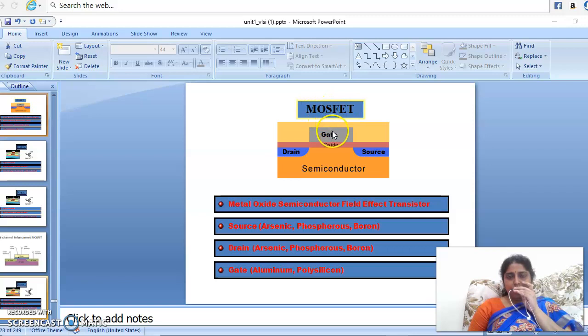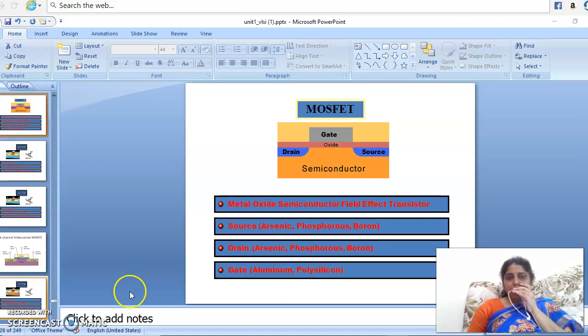Because the gate was formed by metal previously, but as polysilicon has many benefits when compared to metal, we are using polysilicon nowadays for the gate. But the name is the same, MOSFET. Polysilicon is used as the gate, with a thin oxide layer beneath the gate, and the semiconductor source and drain. Source and drain are formed by semiconductor material.